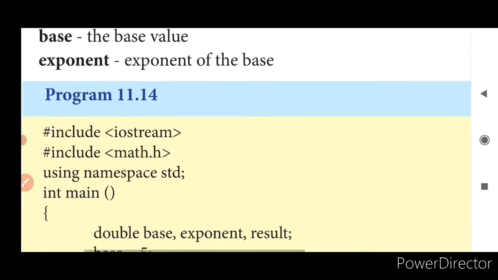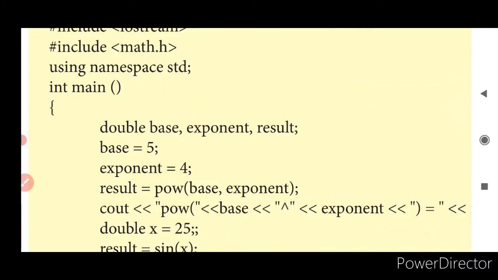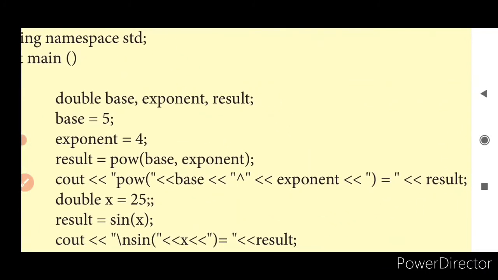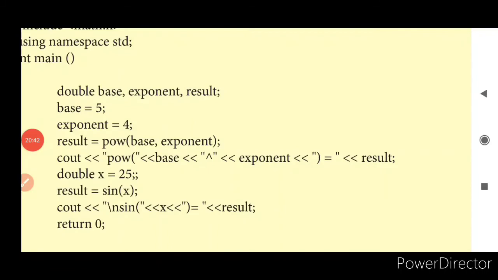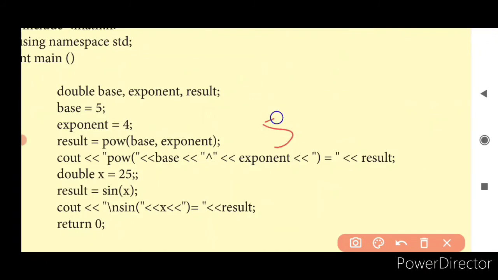Now let us take base, exponent and result. Base is going to be 5, exponent value is going to be 4. Now we take power of base comma exponent. That is going to be 5 power 4.